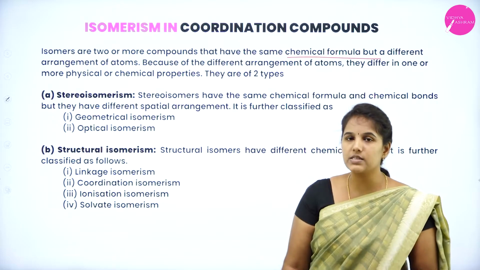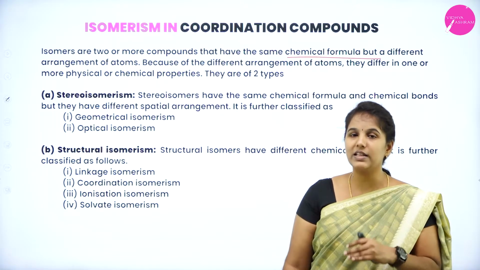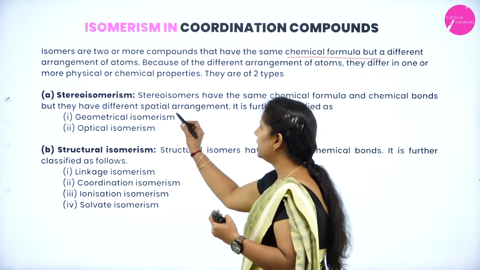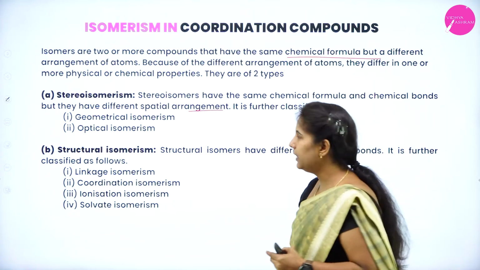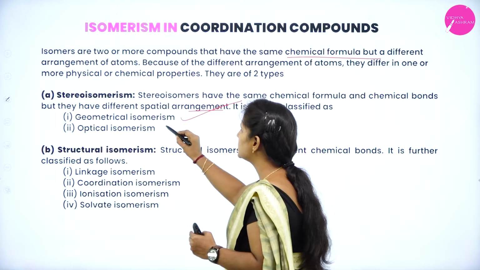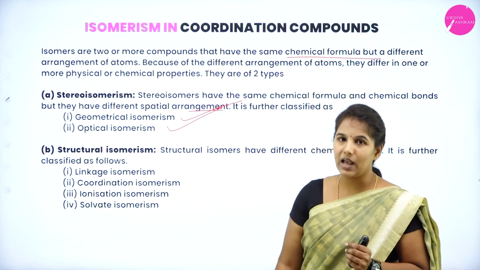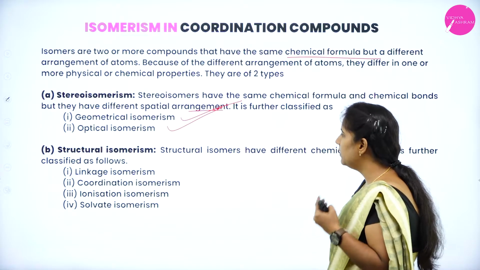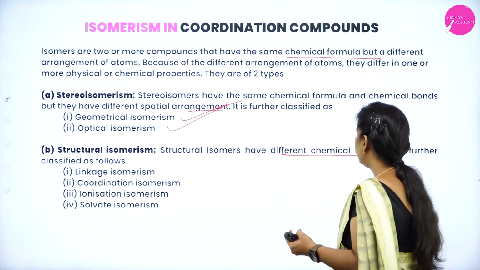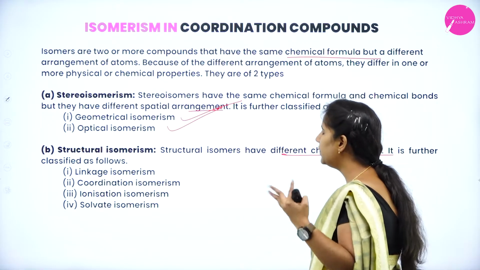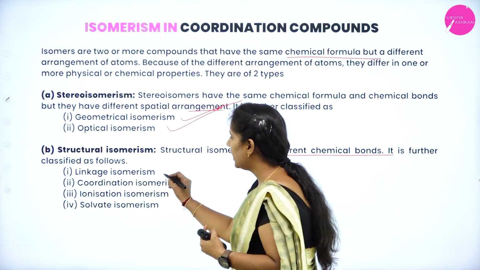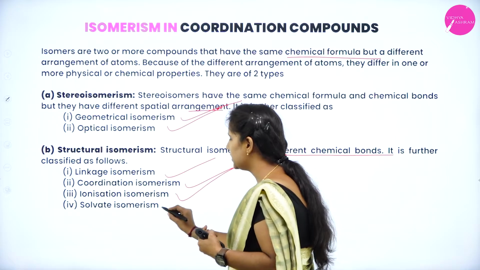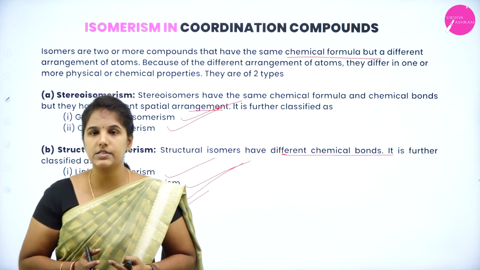Okay. So again we have understood that isomers are of two types, stereoisomerism and structural isomerism. So what is stereoisomerism? These are the isomers that differ in spatial arrangement of atoms and they have two types: geometrical isomerism and optical isomerism. Okay. We will see what is structural isomerism. Structural isomers have different chemical bonds and they are further classified into four types. They are linkage isomers, coordination isomers, ionization isomers and solvate isomers.